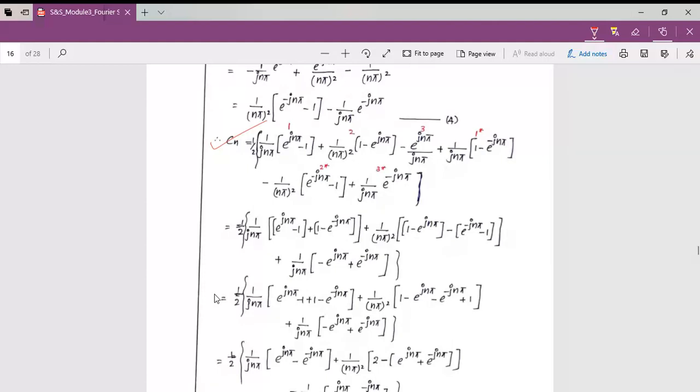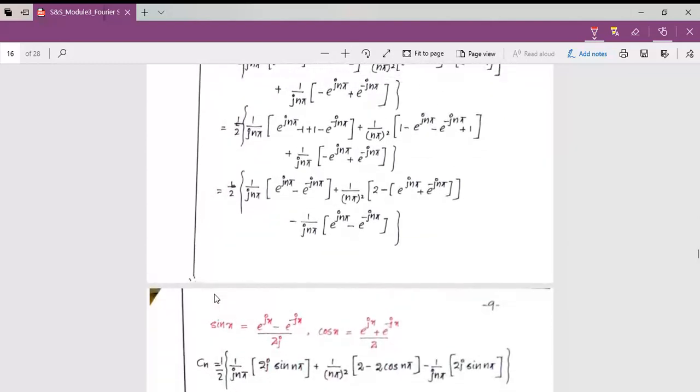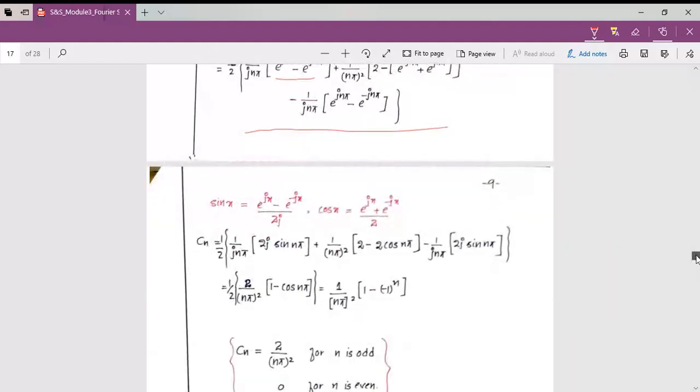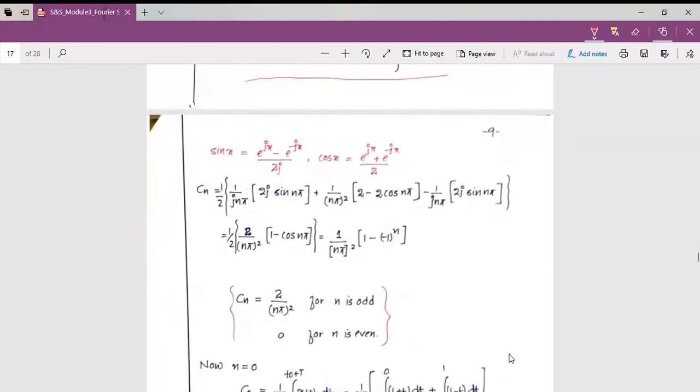so we are opening the brackets in between. We are opening the brackets and taking the common terms, that is e raised to j n pi, e raised to minus j n pi common. We are taking together those common terms, and on rearranging, finally we will get the equation for Cn like this. Okay, so we know that, look here, it is of the form e raised to jx minus e raised to minus jx by 2j. Okay, so we need to adjust accordingly and rewrite the equation for Cn. So finally we will get Cn like this.